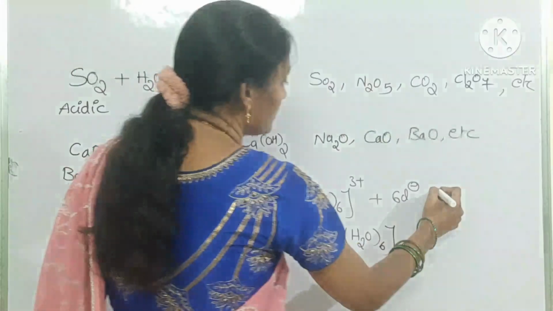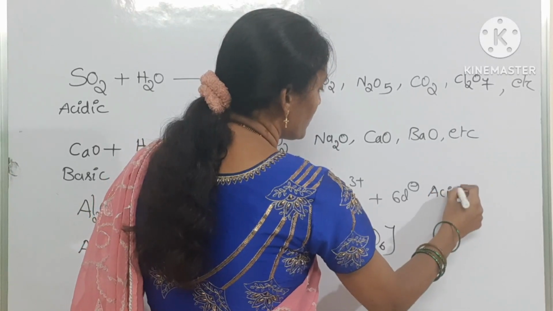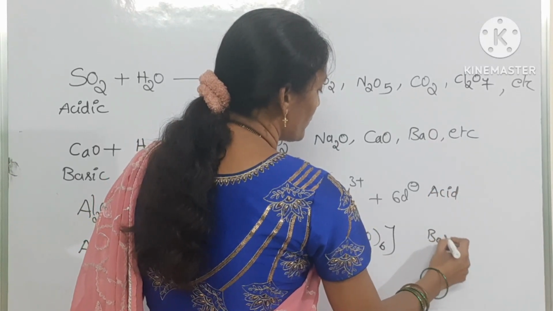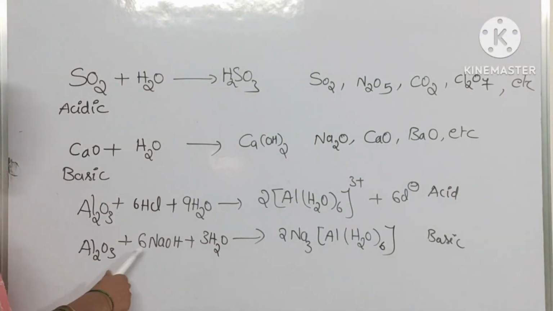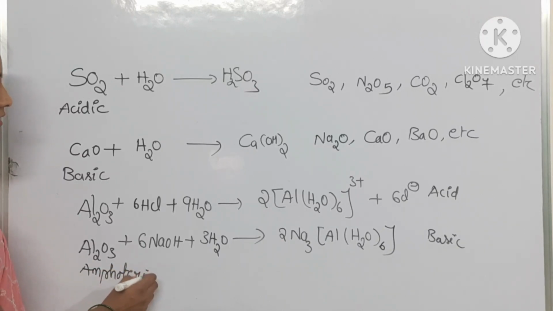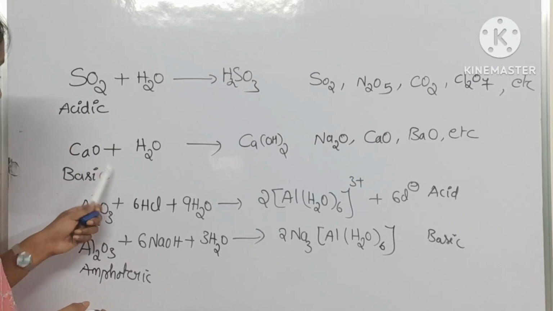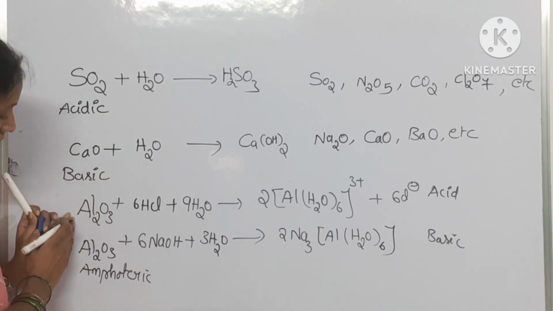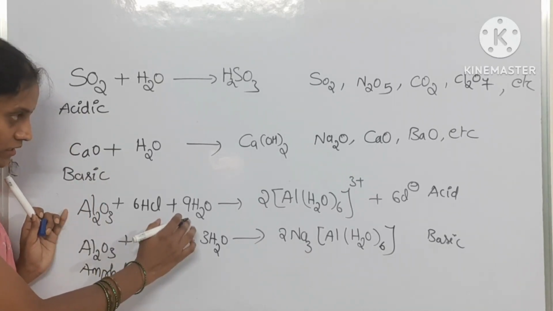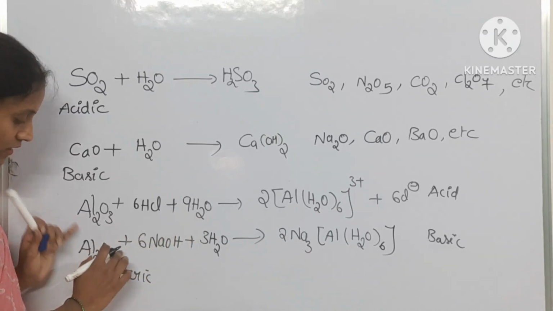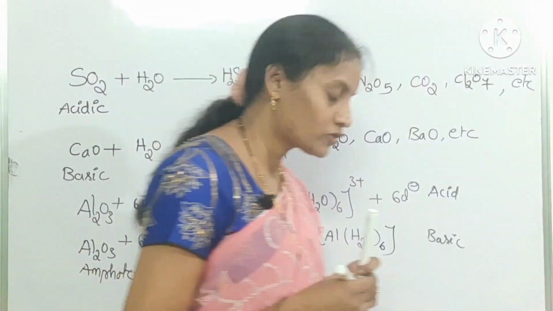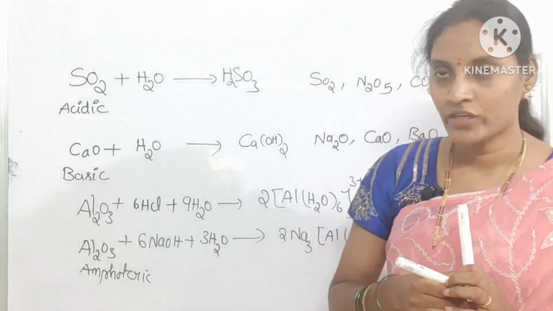Here it is showing acidic nature, and here it is showing basic nature. So it is the amphoteric oxide. In the first case it acts as a basic oxide, in the second case as an acidic oxide, so it shows dual nature, that is amphoteric nature.